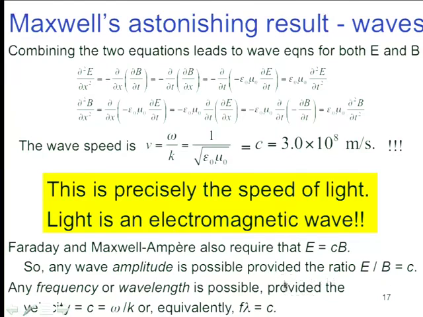And one of the things that you want to recognize is that it turns out that it doesn't matter what the frequency is, nor the wavelength. All radiations in vacuum travel at the speed of light. Whether it be very fast, very slow, it will travel at the speed of light in a vacuum.